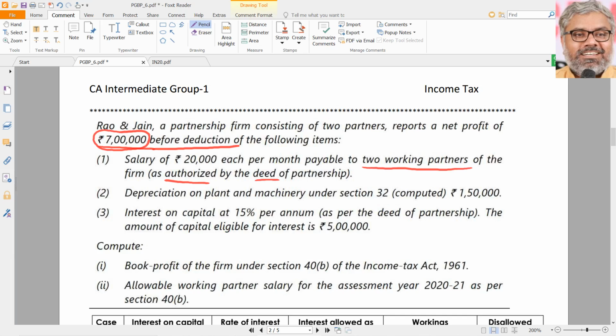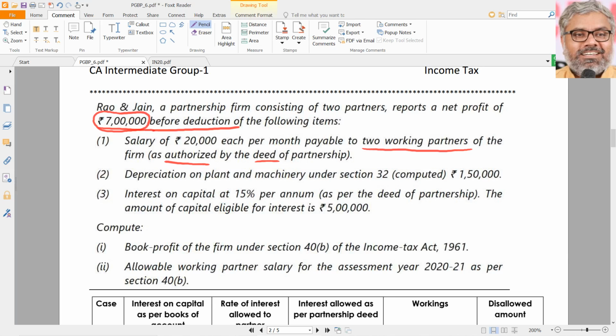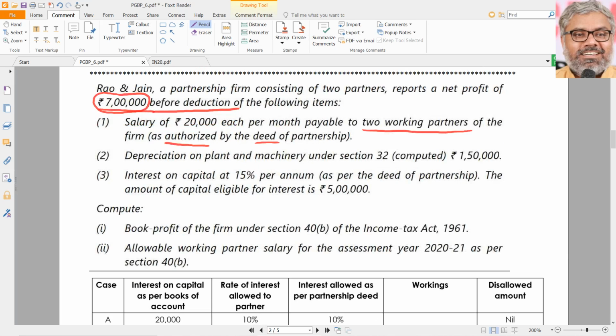But should we deduct salary also, remuneration also? No, because book profit is something which has to be calculated after charging the interest but before charging remuneration. So we cannot charge remuneration. The first point should not be deducted from 7 lakhs for the purpose of calculating book profits. But the second point has to be deducted definitely because depreciation is deductible under section 32. That is okay. Then the third point, how much is deductible? We have to look at that.